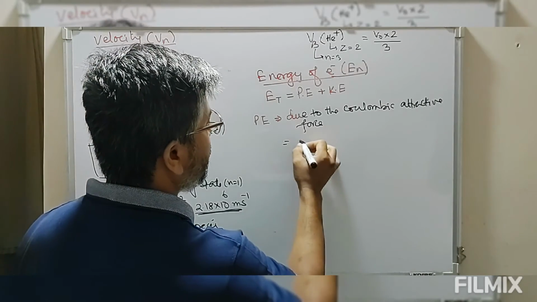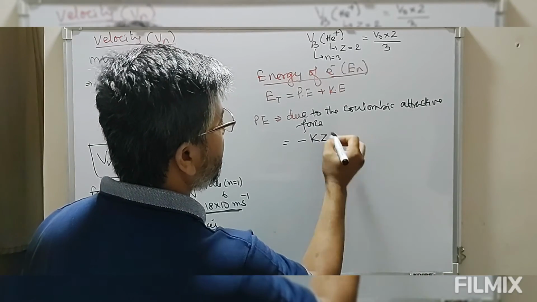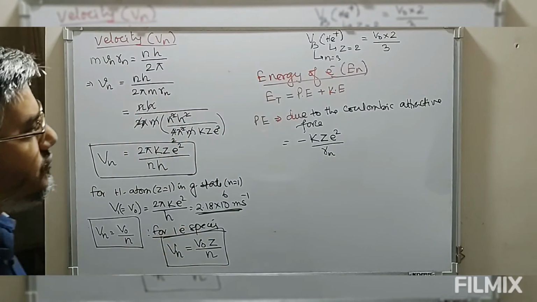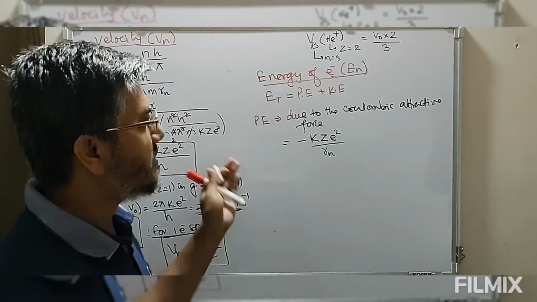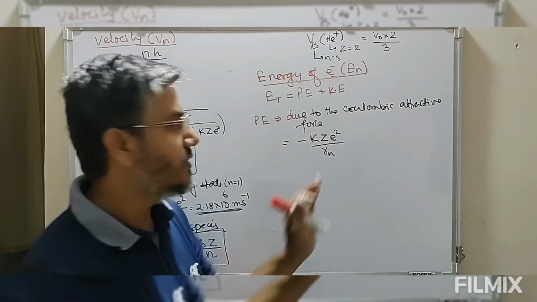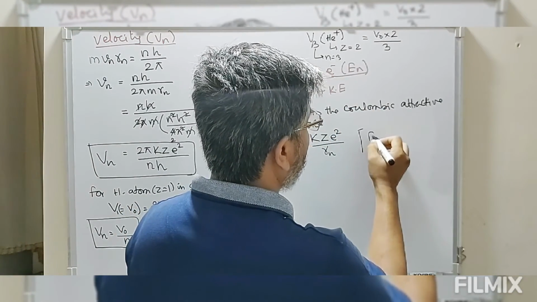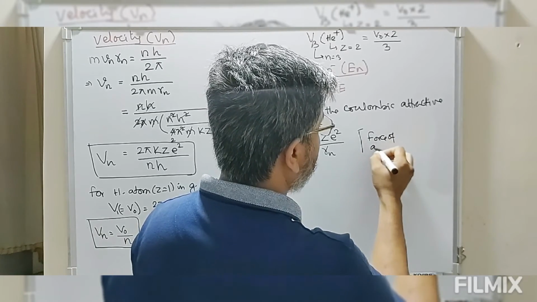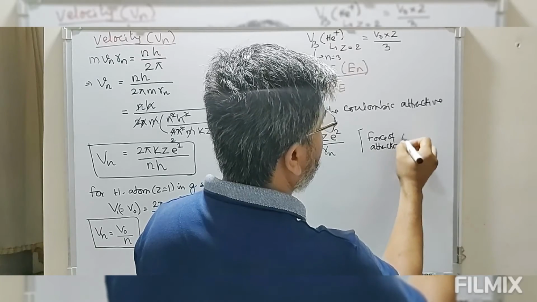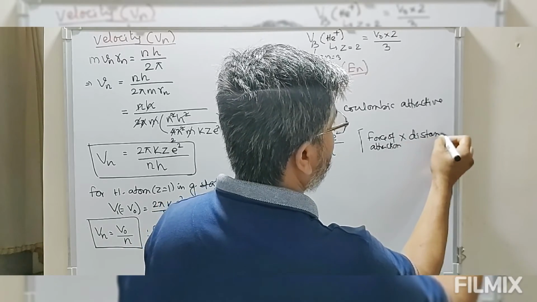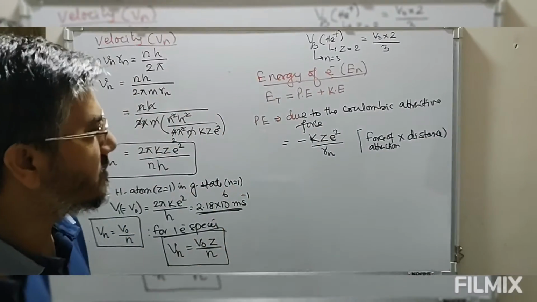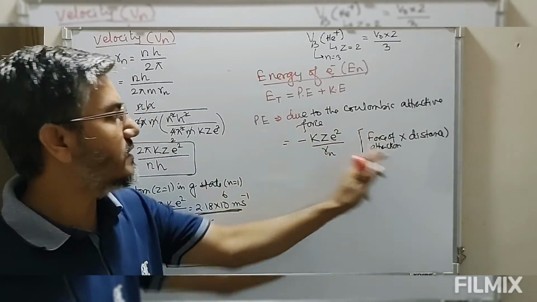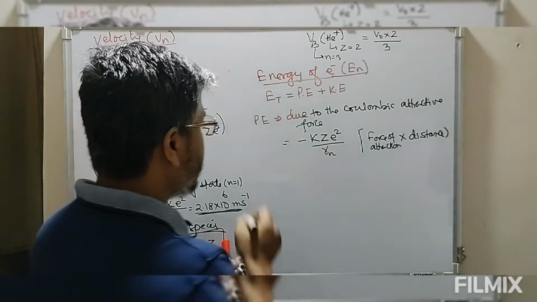This value is equal to minus k Z e square divided by Rn, because this Coulombic force is attractive in nature. It is force of attraction into distance. The attractive force is k Z e square by Rn square, the distance is Rn, so force into distance is the potential energy.